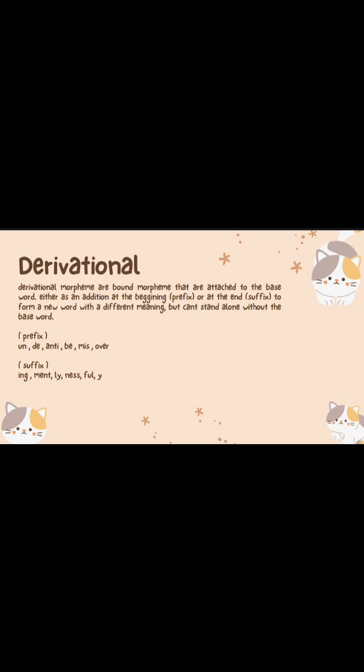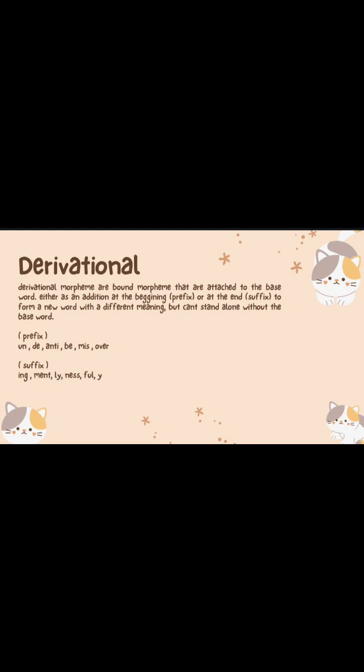Remember that a prefix is an addition at the beginning, like un, over, the. And a suffix is an addition at the end, for example, man, ness, ing, fully. That's it.